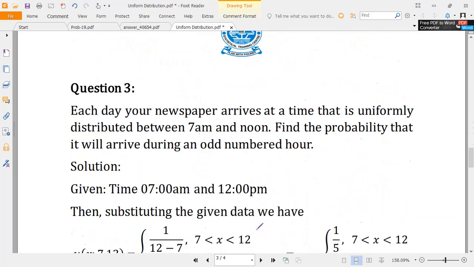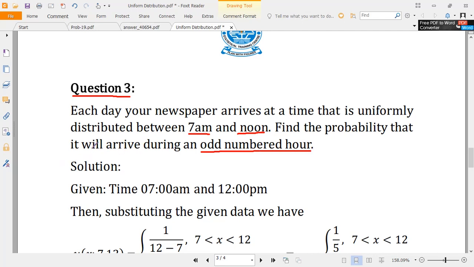Now I go to another question. In the presentation, this was question 3. Now what is it saying? It says each day your newspaper arrives at a time that is uniformly distributed between 7 a.m. and noon. These are the information given. Then find the probability that it will arrive during an odd numbered hour.